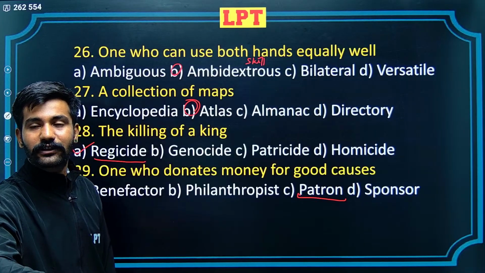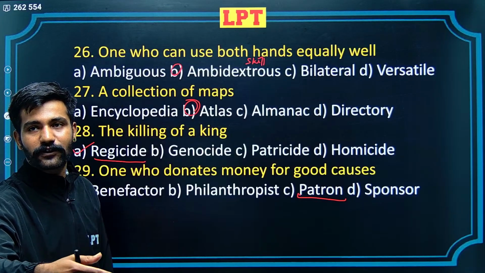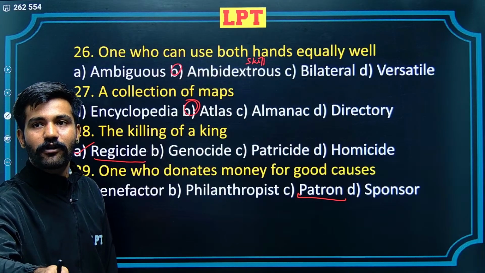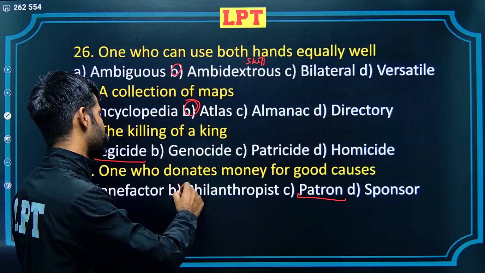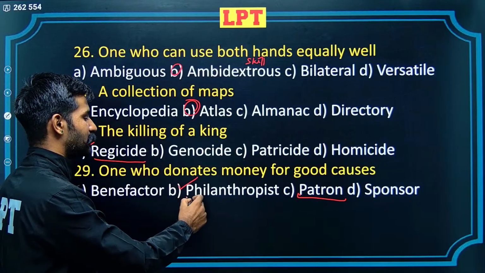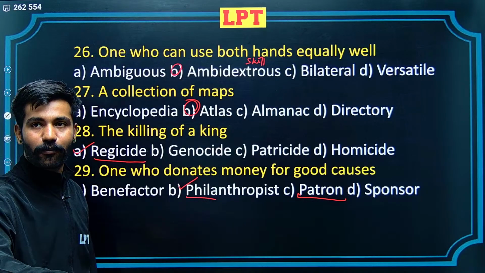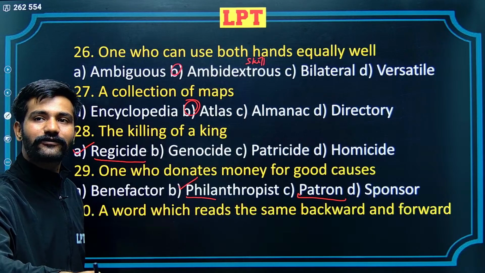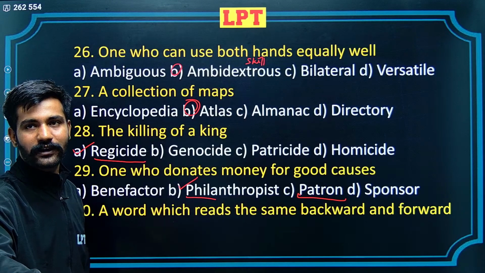The difference between sponsor and patron is that a sponsor generally donates or gives his or her services for a brief period of time. On the contrary, a patron supports for a long period of time. Philanthropist is the correct alternative here. Philanthropist has the root words phile and anthrope. Phile means love, anthrope means mankind. Someone who loves mankind is the one who is going to donate money for good causes.